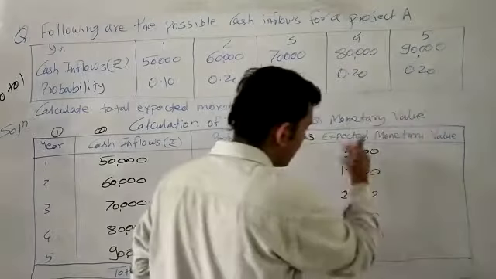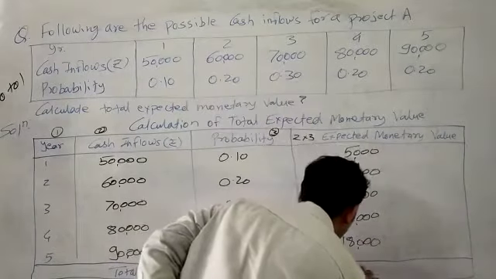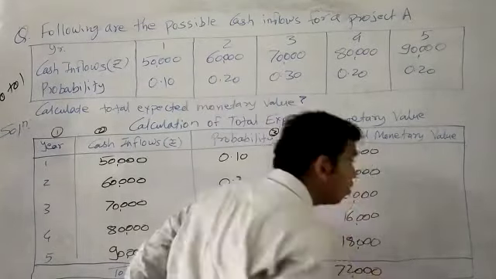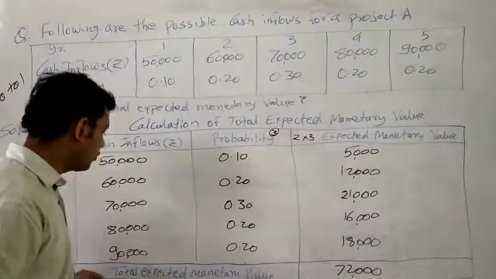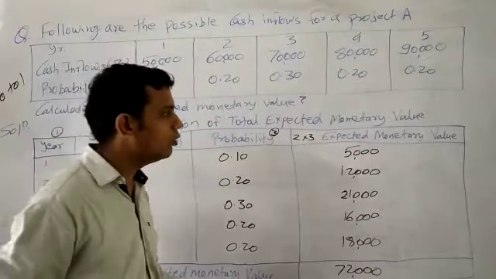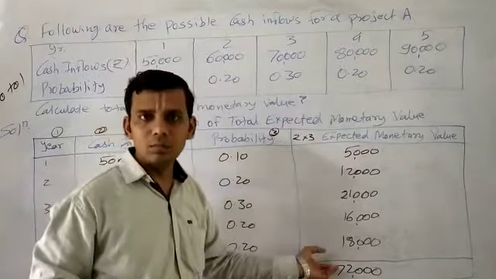So we can make the total, it is 72,000 for all the 5 years. That is our total expected monetary value for that particular project.